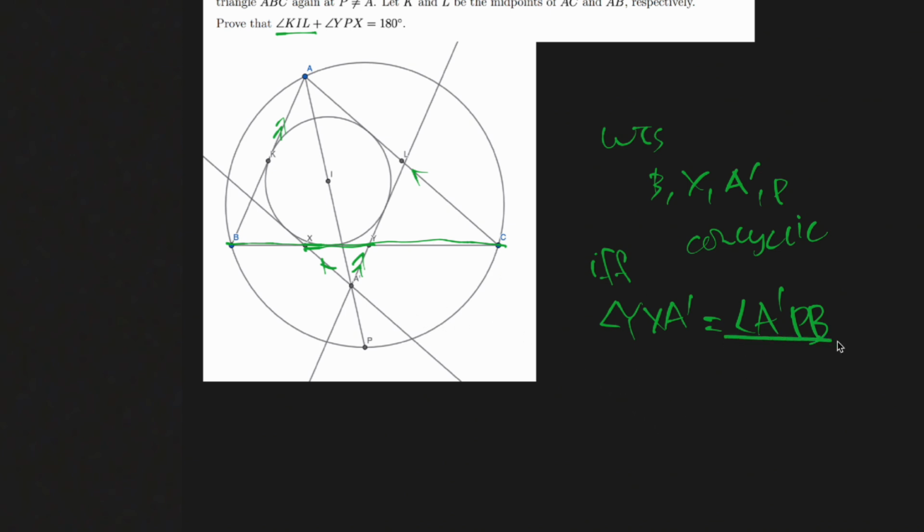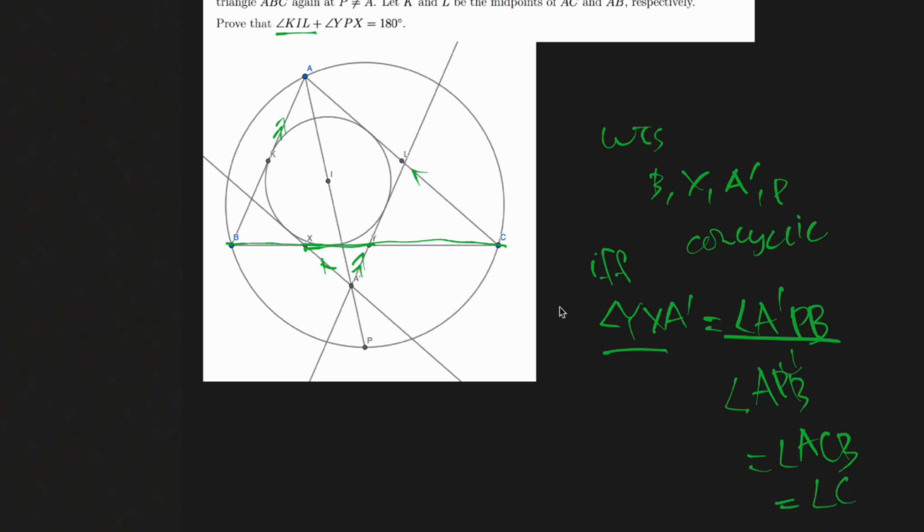But first of all, A'PB: we know that A', I, and A are collinear, and P also lies on this line because A, I, P are collinear. So this is actually just equal to angle APB, which is equal to angle ACB, which is what we call angle C.